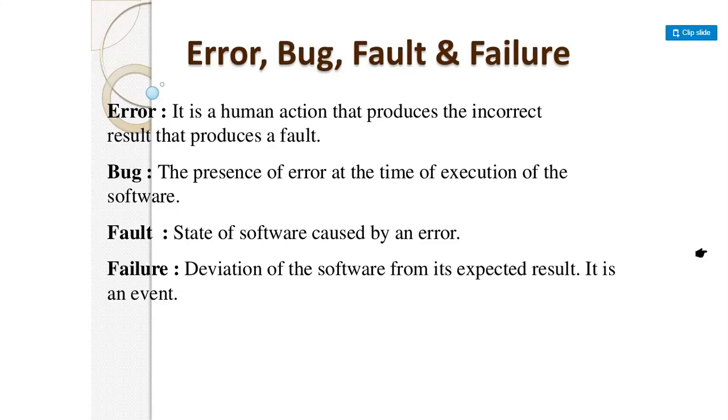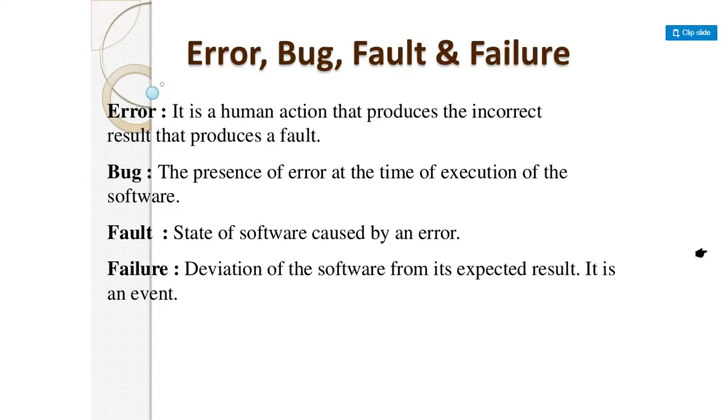This means that as we execute our software, bugs are generated. While getting our result, we get the error.